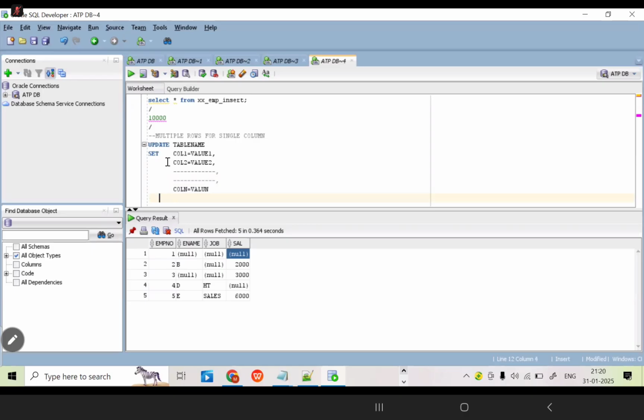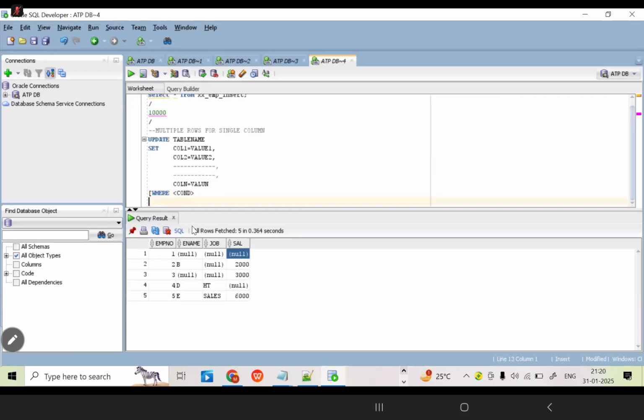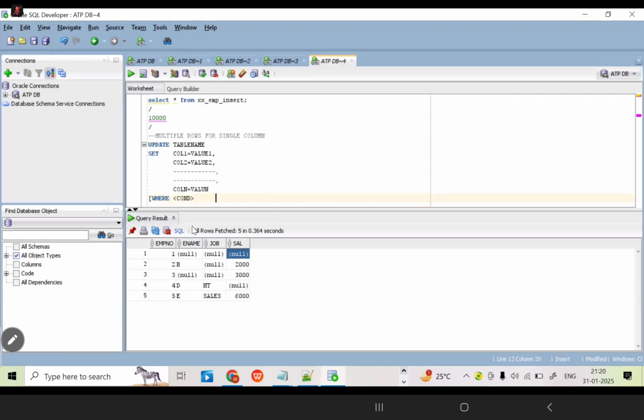Now here, one optional syntax comes. What is it? The where condition. Depending on your requirement, this is written in square brackets. You can remember this point: any syntax in square brackets is optional. As per the requirement, if you are able to use it, then you can use that. Otherwise, no need to use it. Clear up to this, all of you?